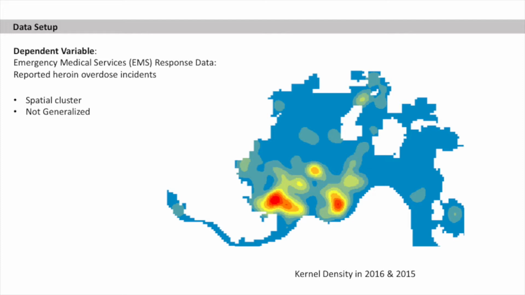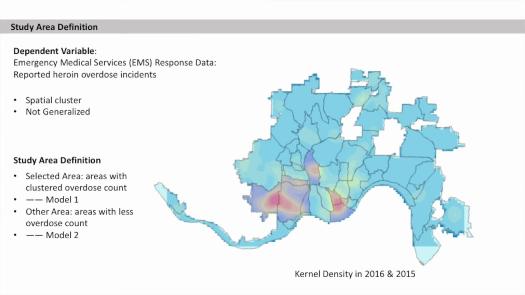Our dependent variable is reported heroin overdose incidents. From the heat map of the overdose reports, we can see that the distribution of the overdose reports is highly clustered in the central area. So we divide the study area into two categories. The first is areas with clustered overdose reports, and the second is areas with fewer overdose reports. For the clustered area, we build model 1. For the areas with fewer overdose reports, we build model 2.